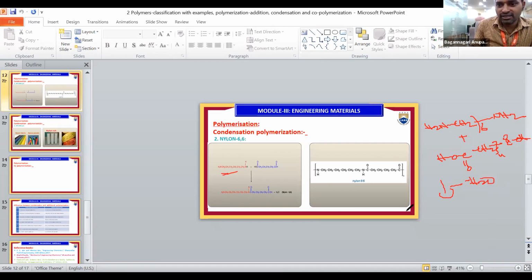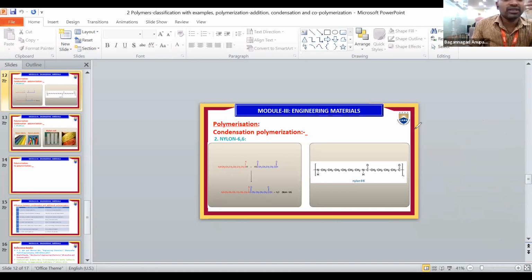That is HN CH2 taken 6 times, NH C double bond O, CH2 taken 4 times, C double bond O. Here you see how many carbons are there? 6 carbons. In this, how many carbons? 6. So it is called nylon 66.